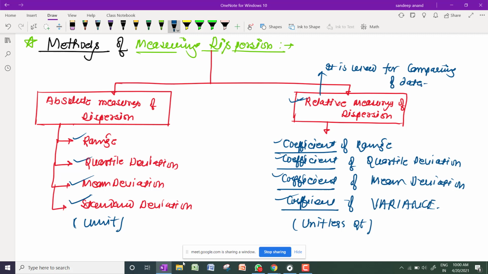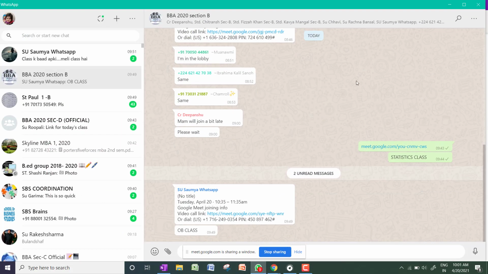Okay, so please note down all this chart. Then I will start the first one, which is range and coefficient of range. Once you are done, inform me, or tell me by chat whether you are done or not.